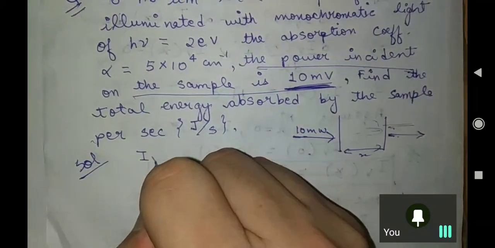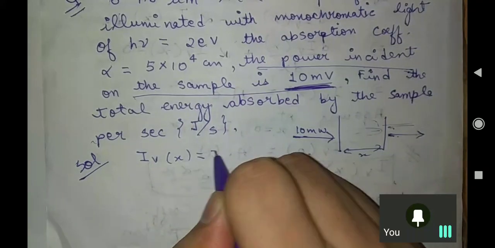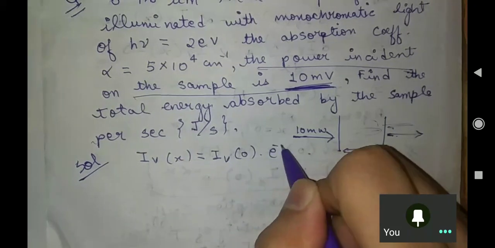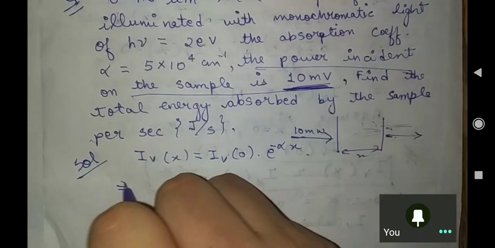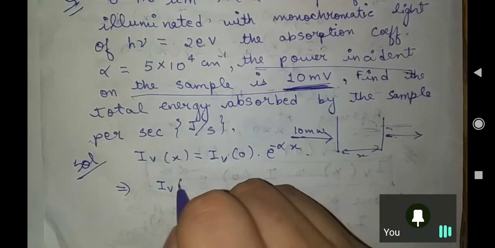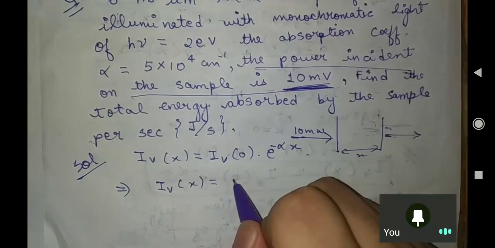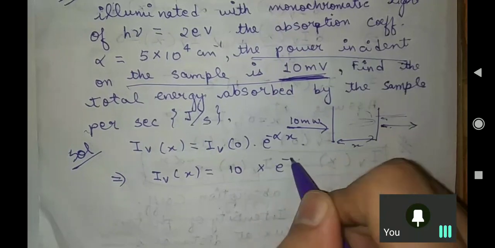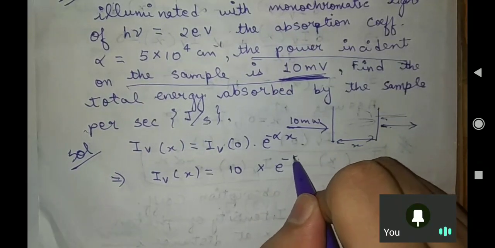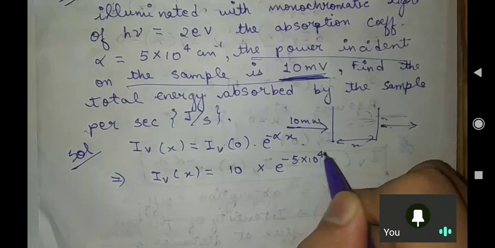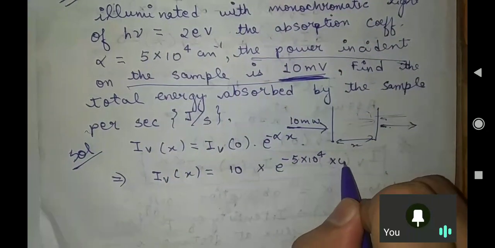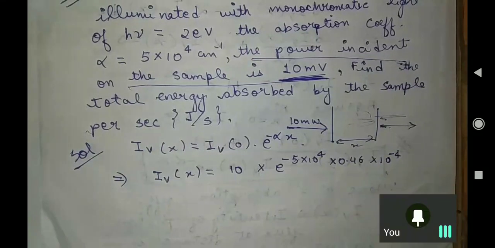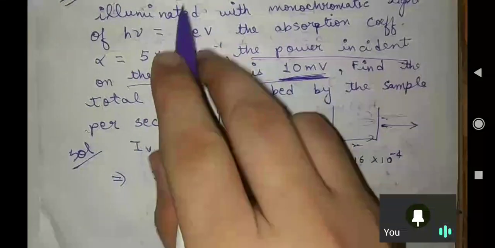The basic formula, sir: I(x) equals I naught, or you can write P, anything you wish, e to the power minus alpha x. So you say, sir, I want to find the amount of power that has been going out. So, sir, 10 (I am writing in millivolt only), e to the power minus alpha. What is alpha? Sir, it is 5 into 10 to the power 4. What is the thickness? Sir, it is 0.46 into 10 to the power minus 4. Sir, why minus 4? Because this is in centimeter and they have given it in micrometer.